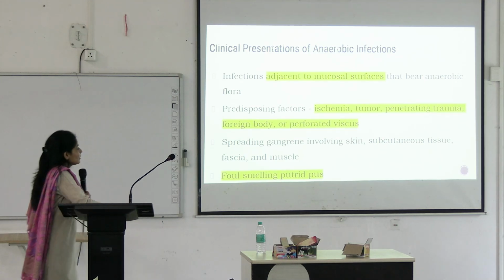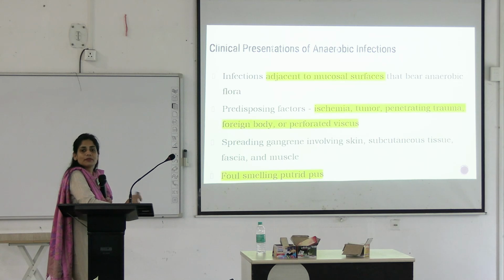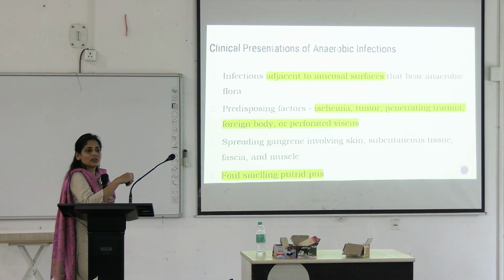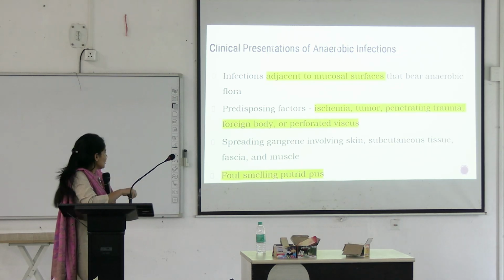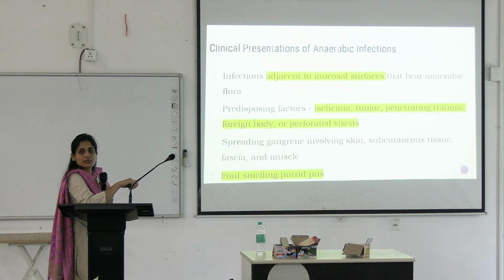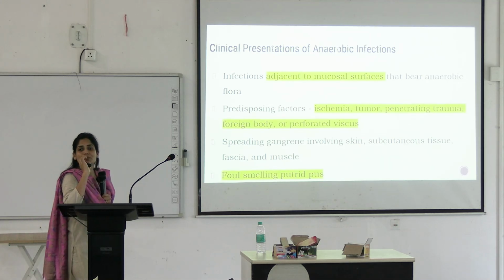This means that your general anatomy of the body is somewhat broken because of all these things, and these flora, they come out of their natural habitat and cause infections in the surrounding tissues, right?